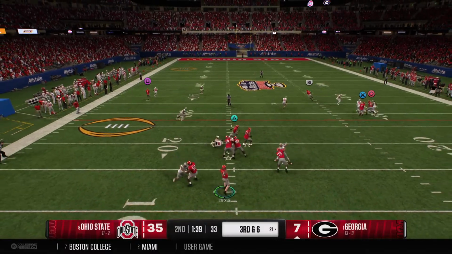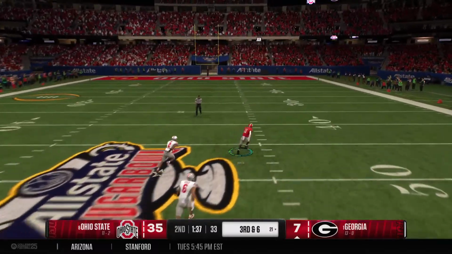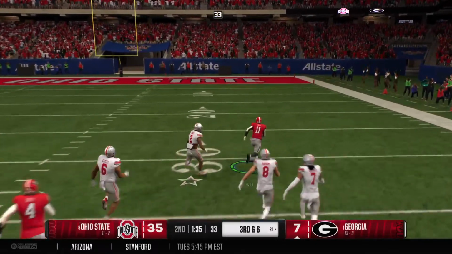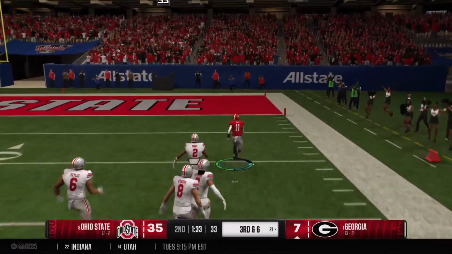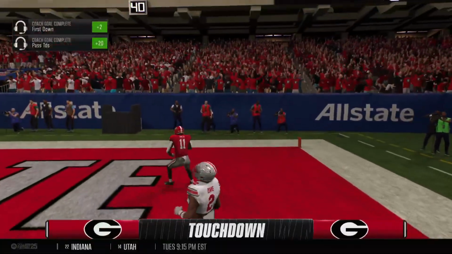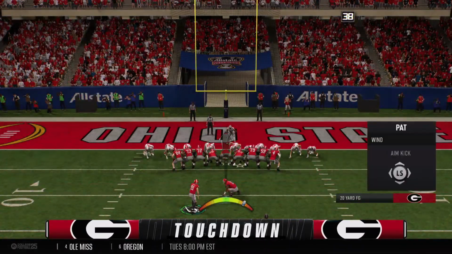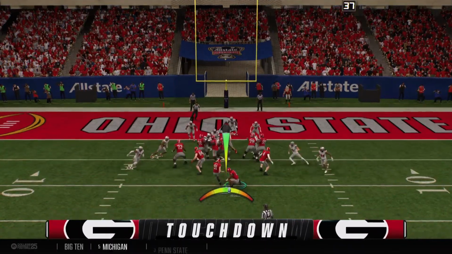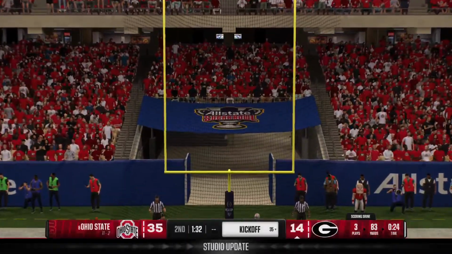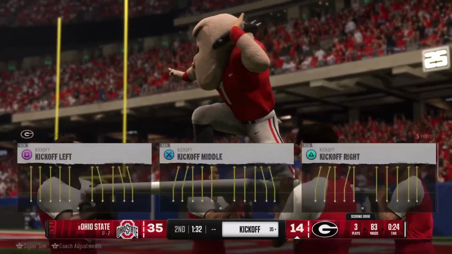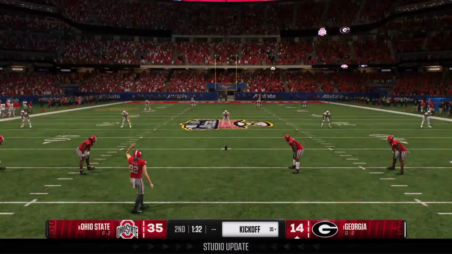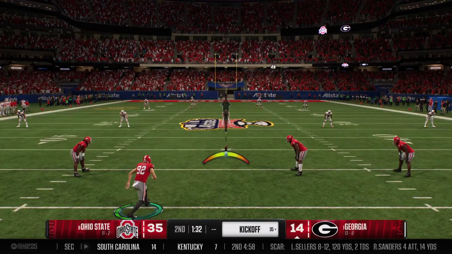Dropping back, looking to throw for the 1st down. He'll take a deep shot here. The catch is made for a huge pickup. Oh, and he breaks free. It's a foot race. They're not going to get him. He's in. Touchdown, Dogs. Number 11. PAT is good. They cut into the lead. It's 35-14. Kickoff team has come on the field now to send this one away.